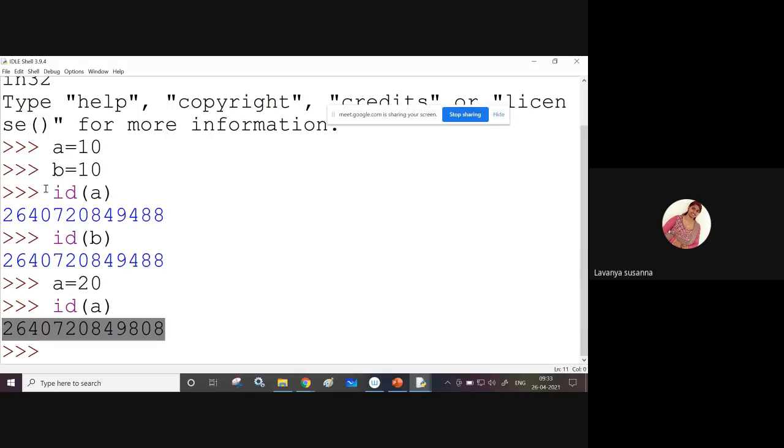See, previously a equal to 10, now a equal to 20. 10 is not replaced by 20. For 20 again memory will be allocated. Now a is tagged to value 20. See, different memory. Previously a's location is this one, 889488. Now the memory location for a is some other different location, right? That means these integers are immutable. You cannot change these integers, okay? Don't think that the old value will be replaced by the new value. No, the old value will be there and the new value also will be there in a different location.